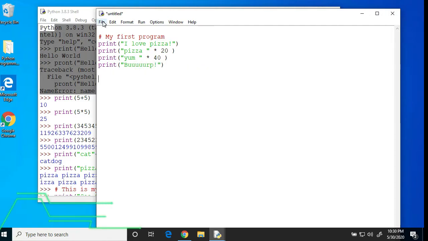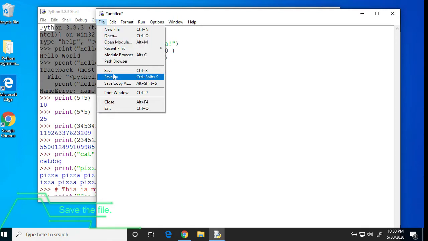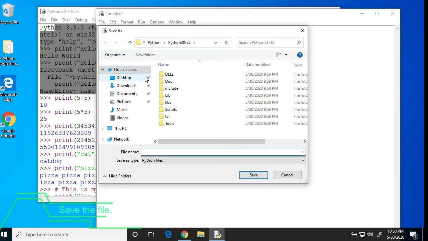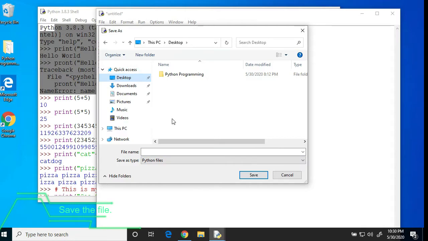When you're done, save this file by going to File, then Save. Let's call it pizza.py. You might want to create a new folder for saving all your Python programs. Now the .py is very important at the end of this file name. The .py part tells your computer that this is a Python program and not just any old text file. So let's go ahead and click Save.